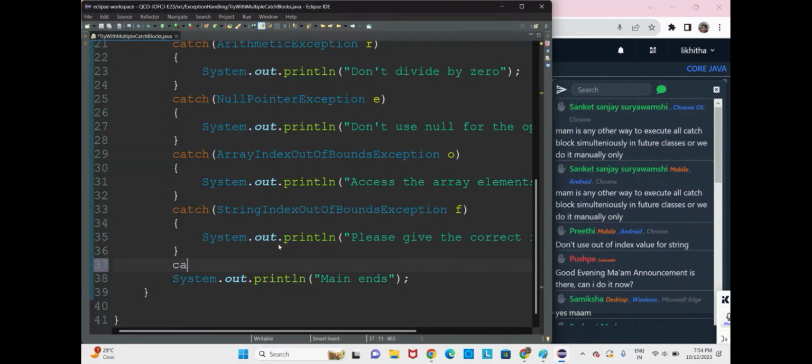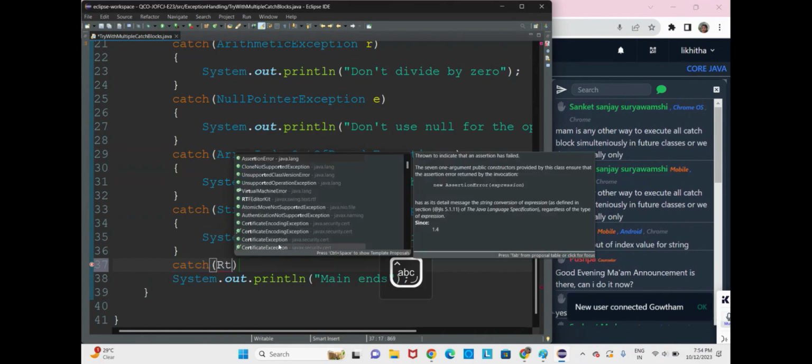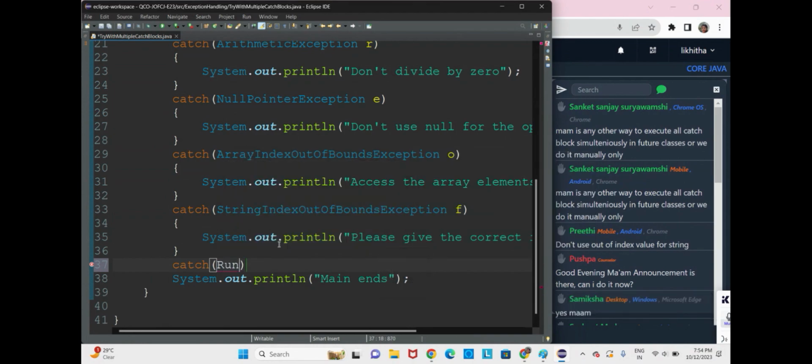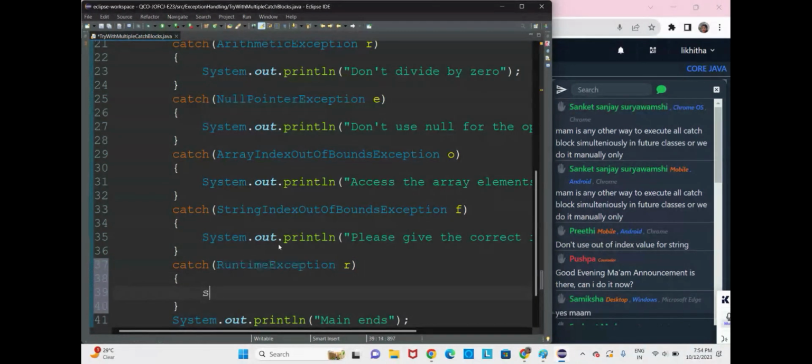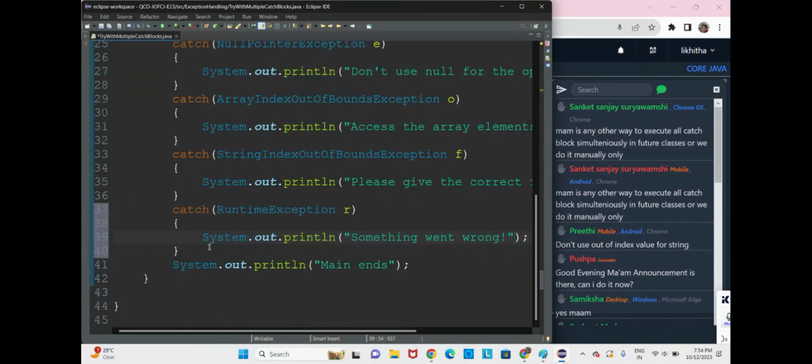So what we will do is we shall take the parent exception, which is RuntimeException. Here we can give whatever reason we want. Mostly the reason we use is "something went wrong." Here we had the first parent.